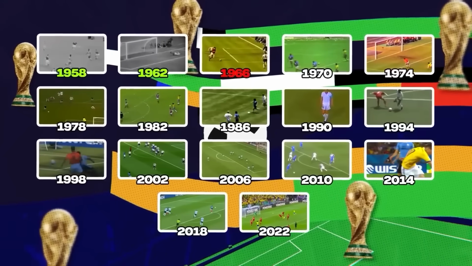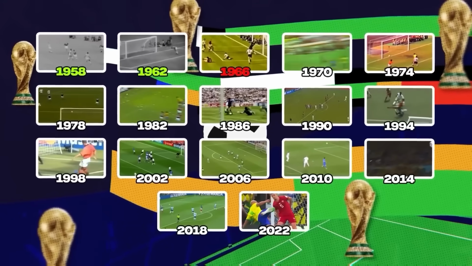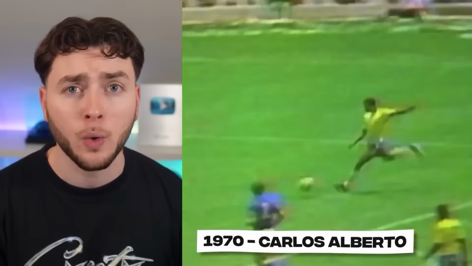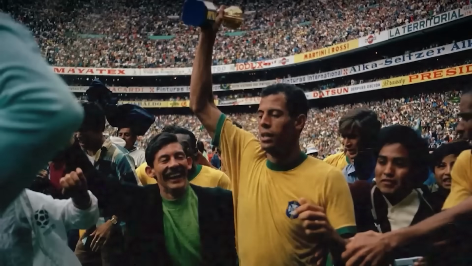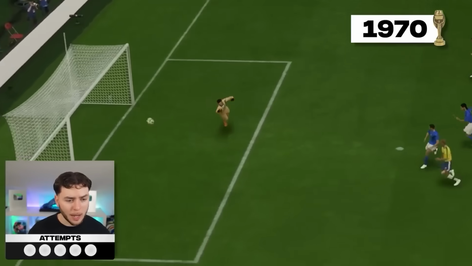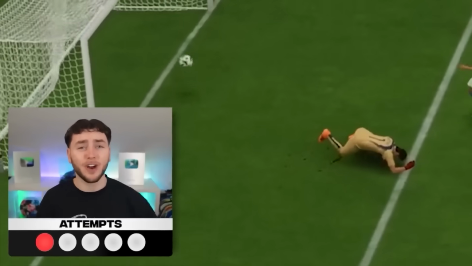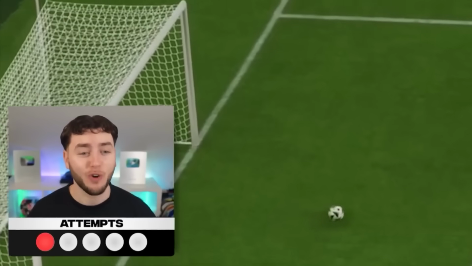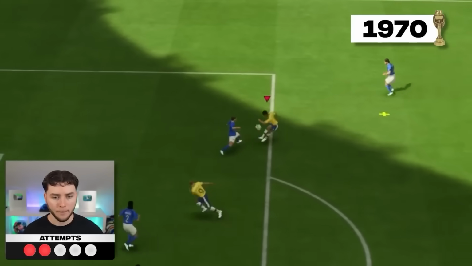And with that fail, we're moving on to the next World Cup, which was 1970, where Carlos Alberto scored this. A very famous goal, which helped Brazil win once again another World Cup. And attempt number 1 went like this. Carlos Alberto, no! That's a great first attempt, but he's used his wrong foot. Let's not even talk about the second attempt.